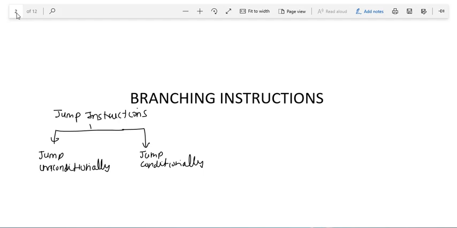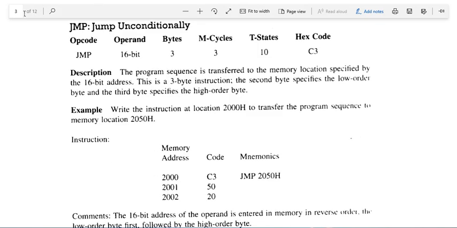In another category, there are another type of branching instructions, and these branching instructions are for calling subroutines or functions, and these are called call. By call, we can call any subroutine, and whenever a subroutine executes, after the end of the subroutine, the program again comes back to the main program. So we will discuss these instructions one by one in branching instructions. First is jump unconditionally.